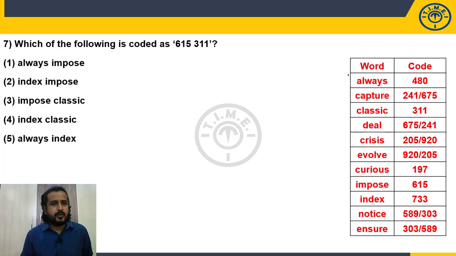Next. Which of the following is coded as? Is means definite. 615, 311. 615 with 311 classic. Okay. 615 impose. So impose classic, third option. Choice 3 is my answer.